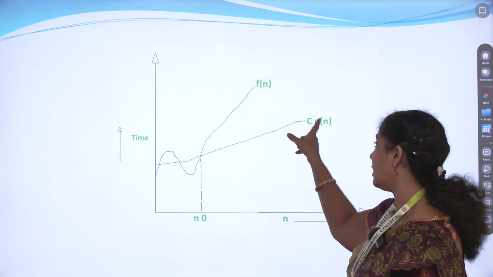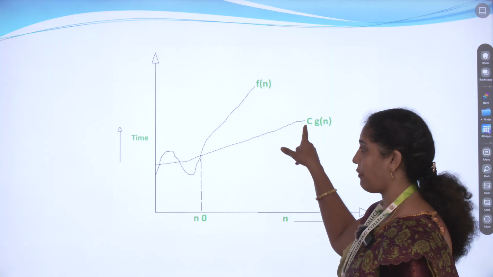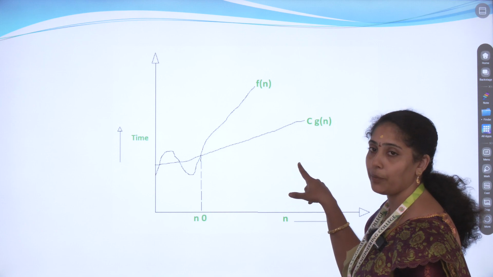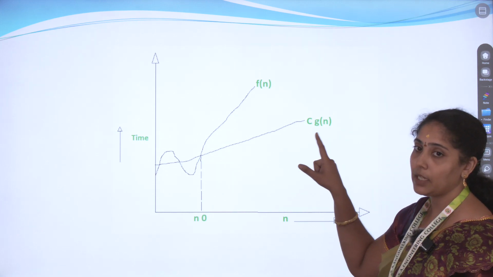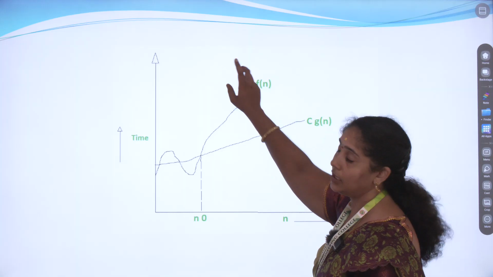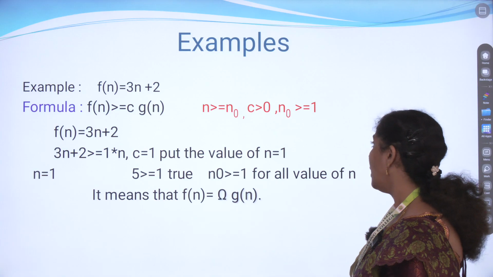Always g of n comes under the lower bound of f of n. So this kind of result comes under omega notation. Remember that for big O notation, g of n is the upper bound, but here it is the lower bound, and this is the best case.